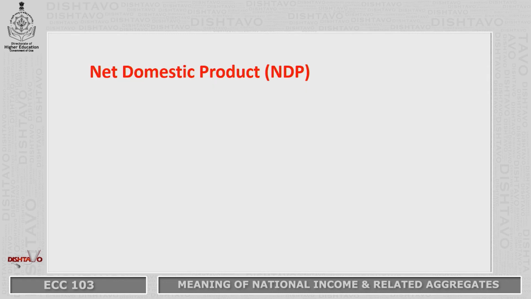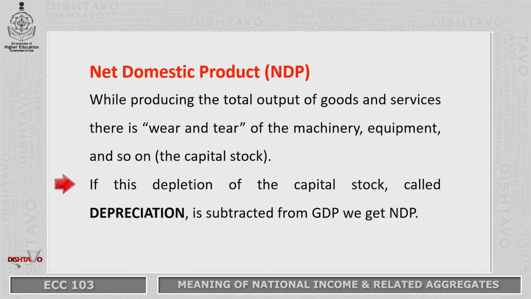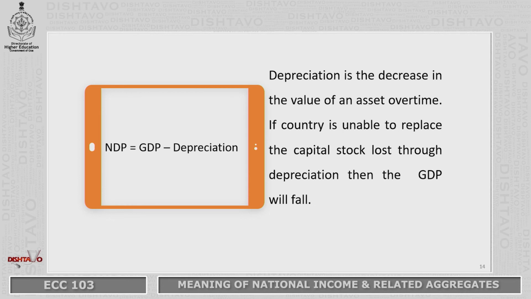Now, we go on to the next aggregate of national income, that is net domestic product. In the production of these goods and services, there is a lot of wear and tear of machinery. So, wear and tear of machinery takes place while producing these goods and services. So, there is a certain depreciation of machinery, there is a depletion of this capital stock. Now, if the depreciation is subtracted from the GDP, we obtain the NDP of the nation. So, net domestic product is calculated by subtracting depreciation from GDP.